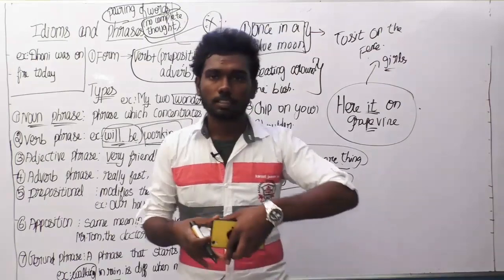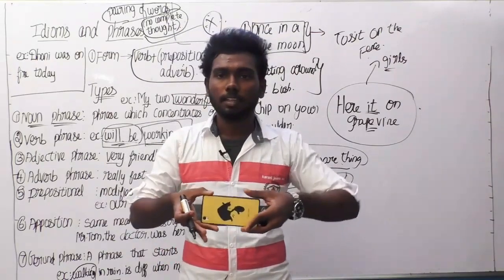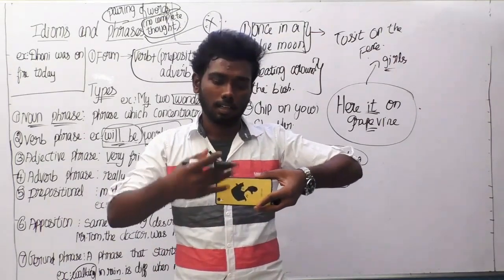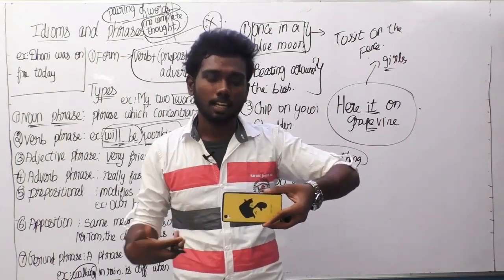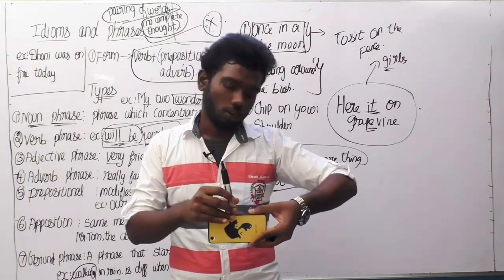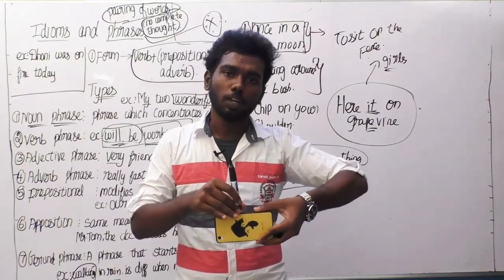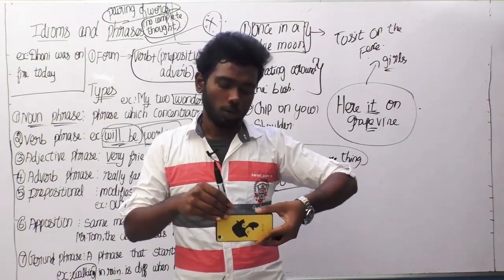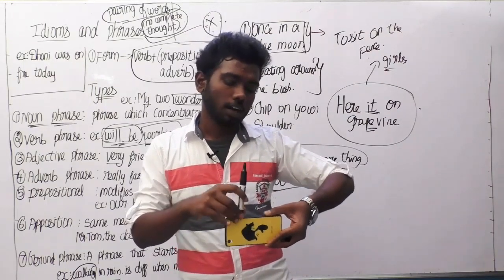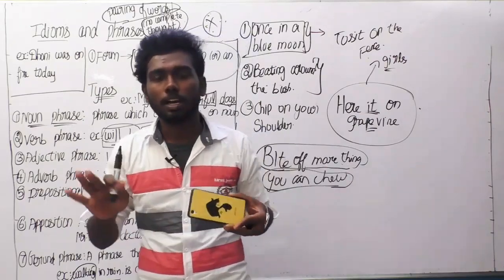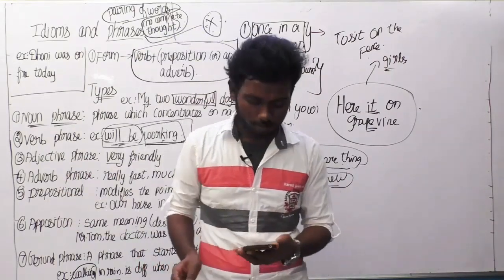So imagine this is a fence. This is a first side and this is the second side. When you are sitting on the fence, you are just sitting on a neutral position. You don't know whether you can go here or you can go here. Sitting on the fence means you are in a neutral position. That is the meaning here.